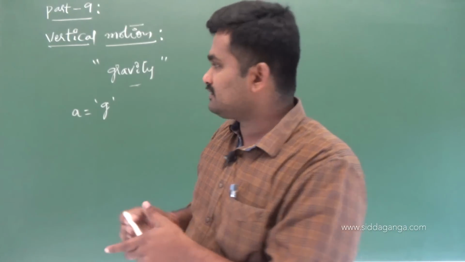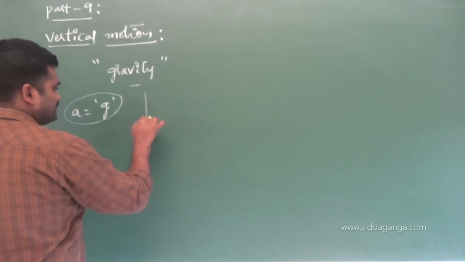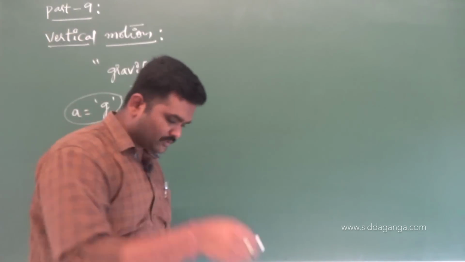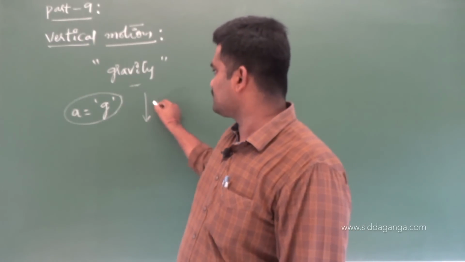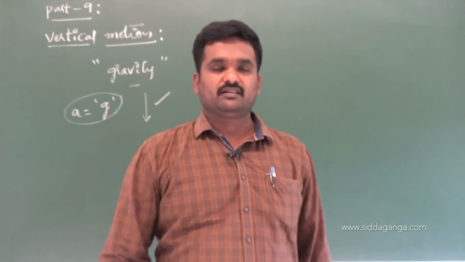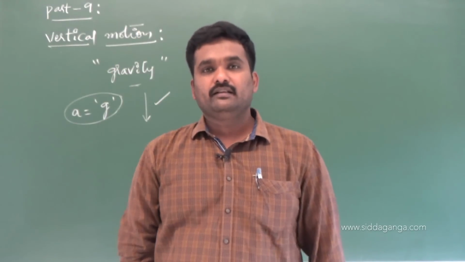Now, what is the direction in which this acceleration due to gravity is going to be? Always toward the center of the earth. Why? Because the body is attracted toward the center of the earth. That's why acceleration due to gravity is always directed toward the center of the earth, or above the ground, if I say, it is always in the downward direction.